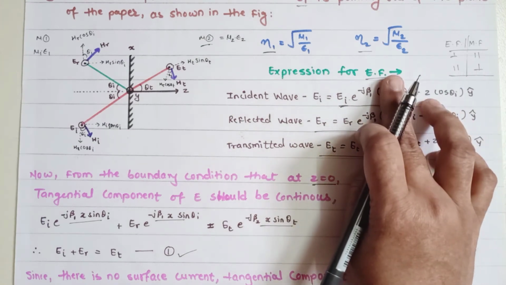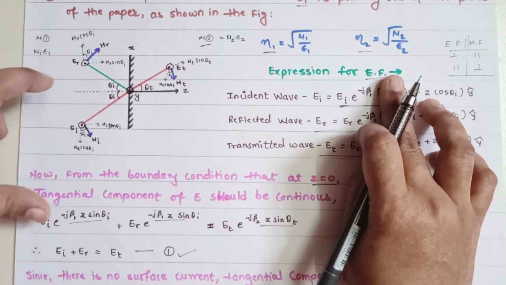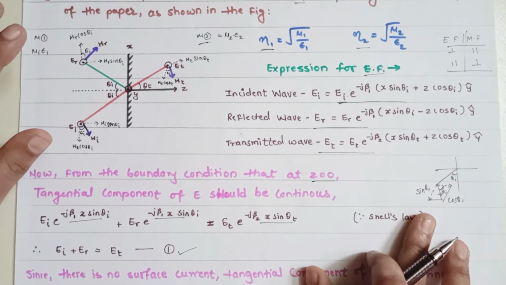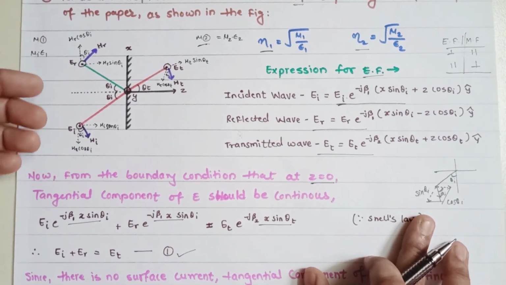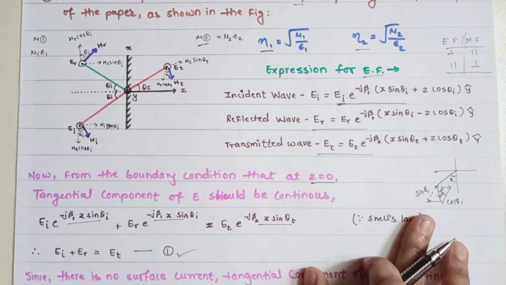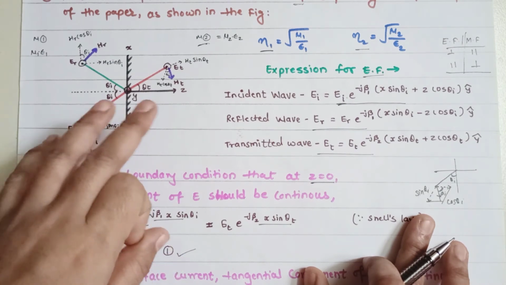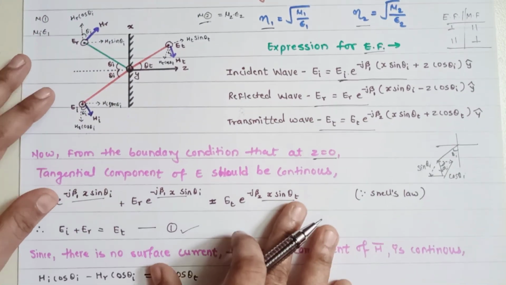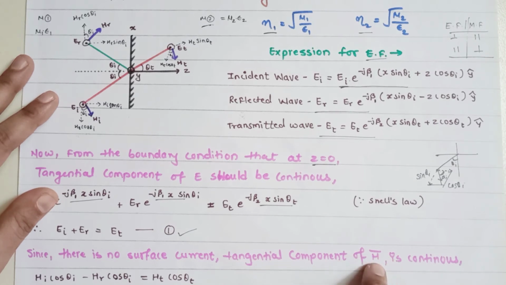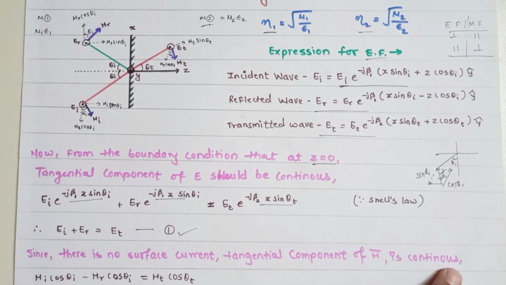Now, in order to determine the expression for the magnetic field, as I mentioned at the start of the video, whatever medium 1 and medium 2 we consider, they are lossless media. So there is no conductivity, and because of that there is no surface current. So here there is no surface current. Because of that, the tangential component of the magnetic field is going to be continuous, so it satisfies the condition.